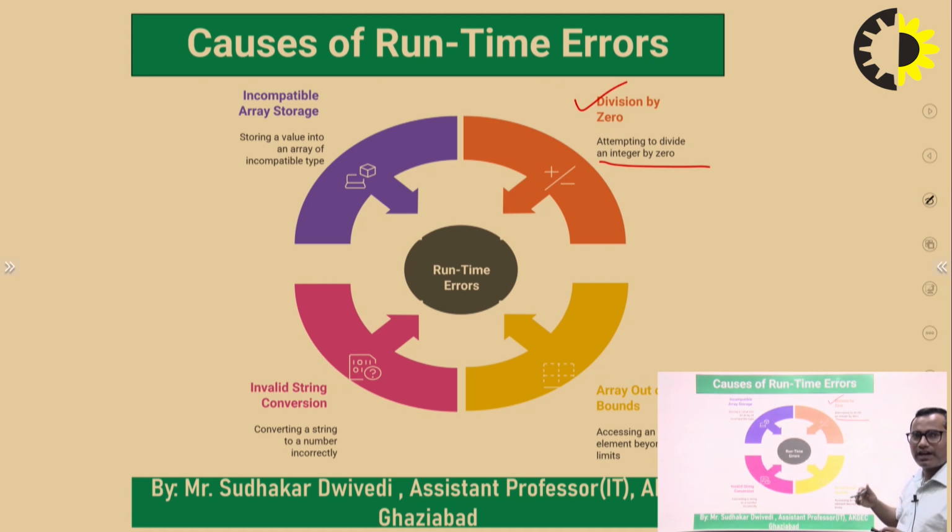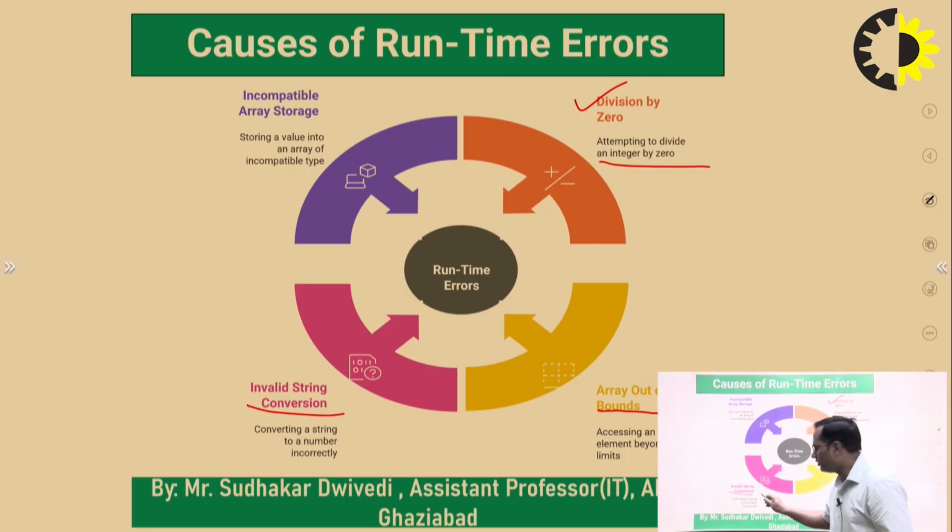That means if we are trying to divide a number by 0, that is logically incorrect. If we want to access an element that is out of bounds of the array, as I have said, or convert or assign incompatible types, incompatible array storage, all these may cause runtime errors.